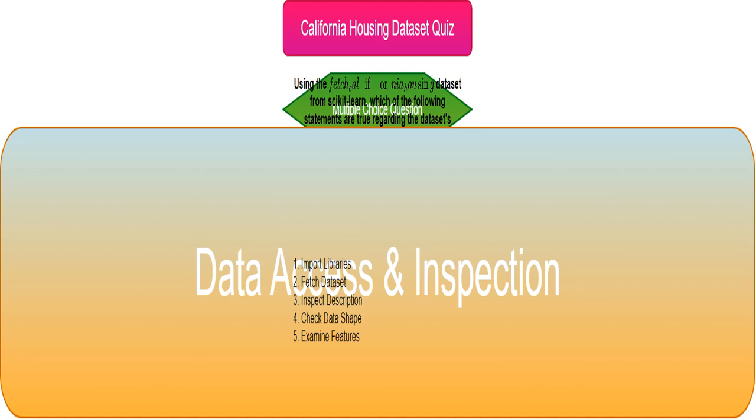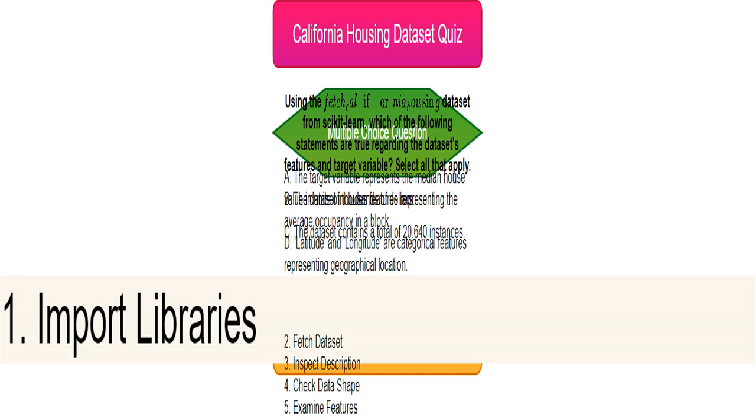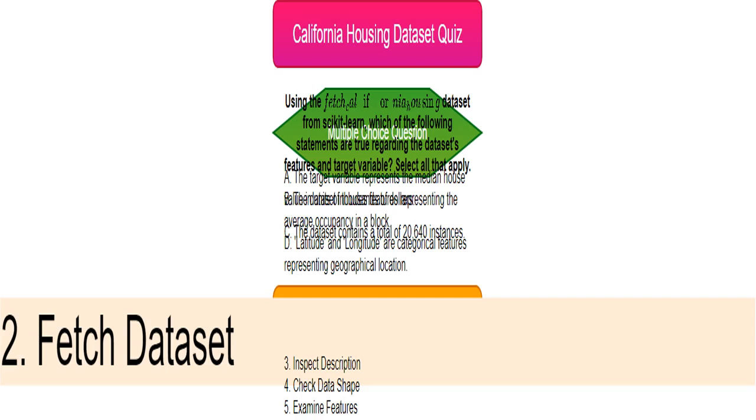Using this makes the data handling simpler. I'll print the "DESCR" attribute to get a description of the dataset. This will provide detailed information about the features and the target variable. I will use the "shape" attribute to get the dimensions of the dataset. This will tell me the number of instances and features.